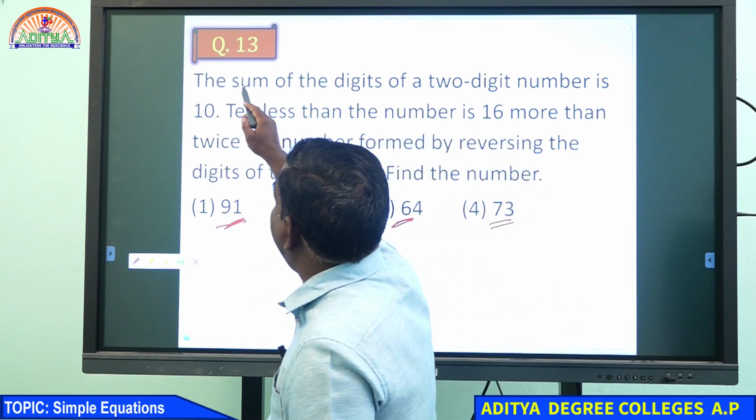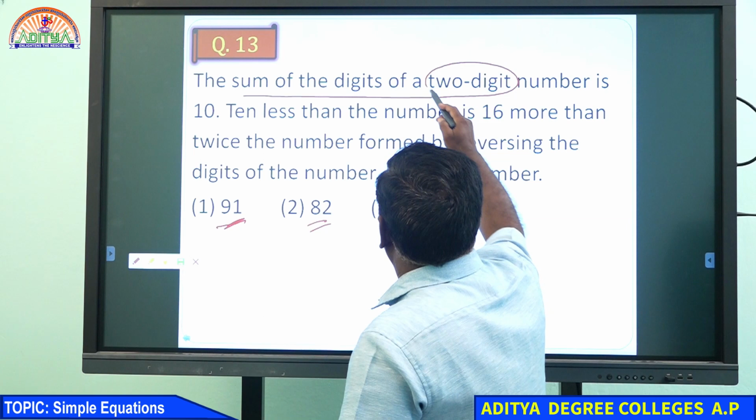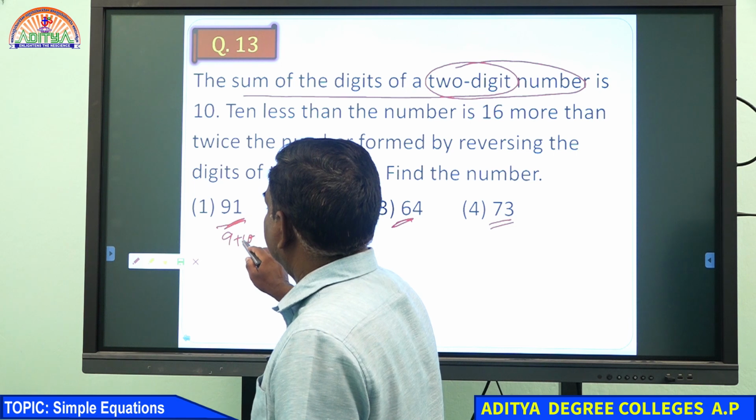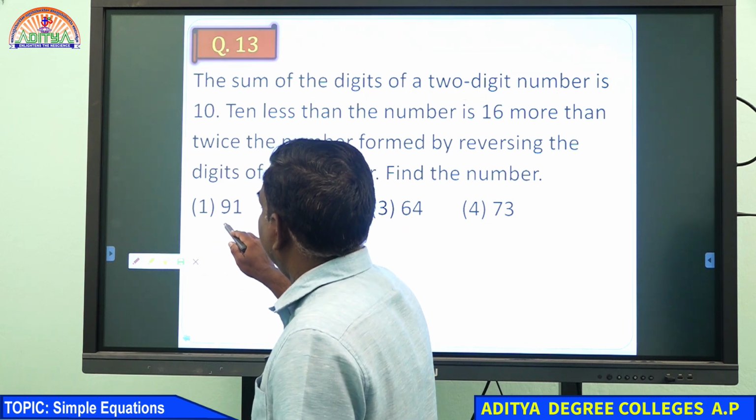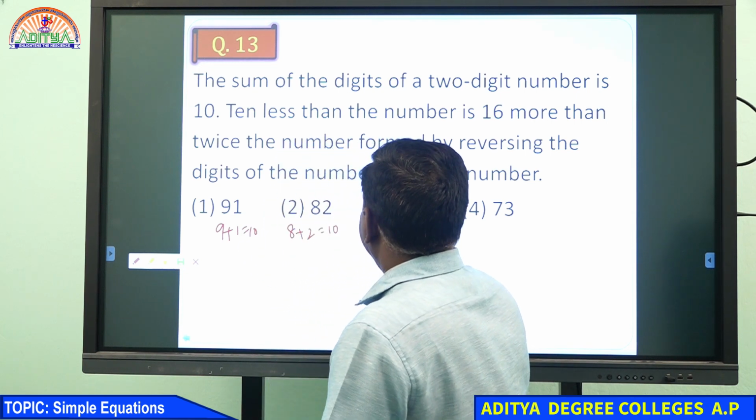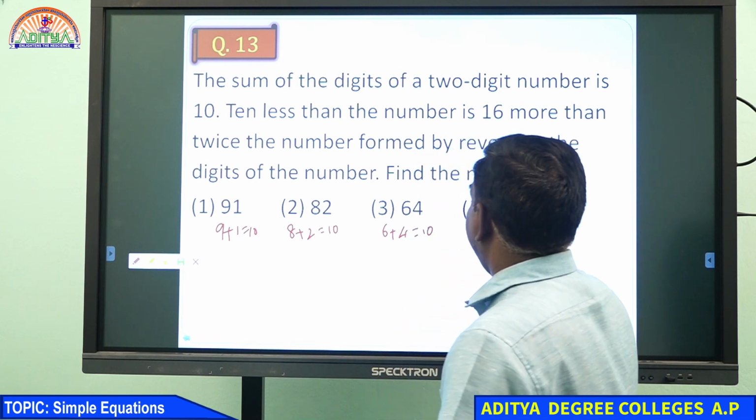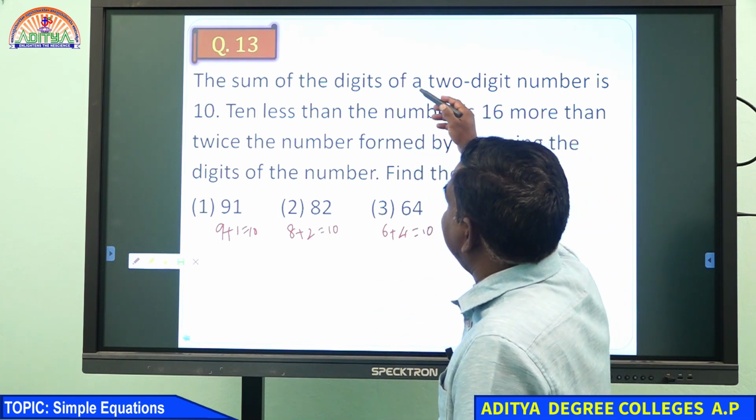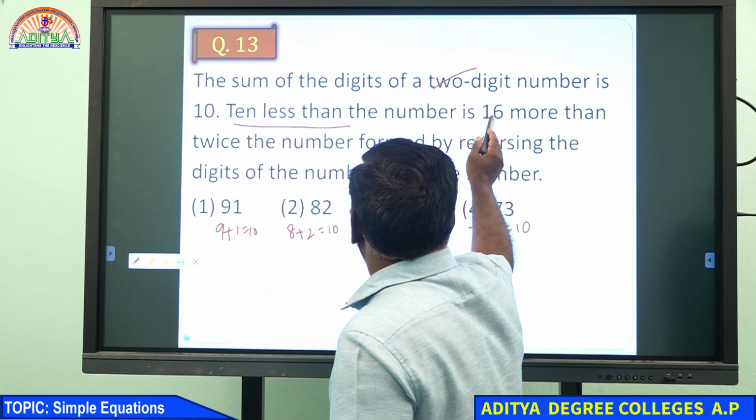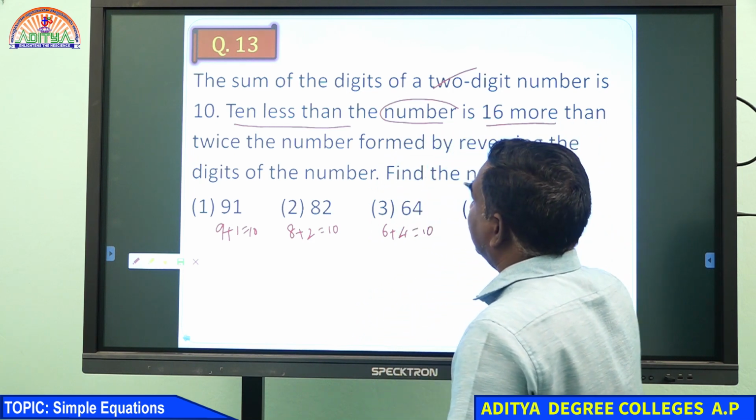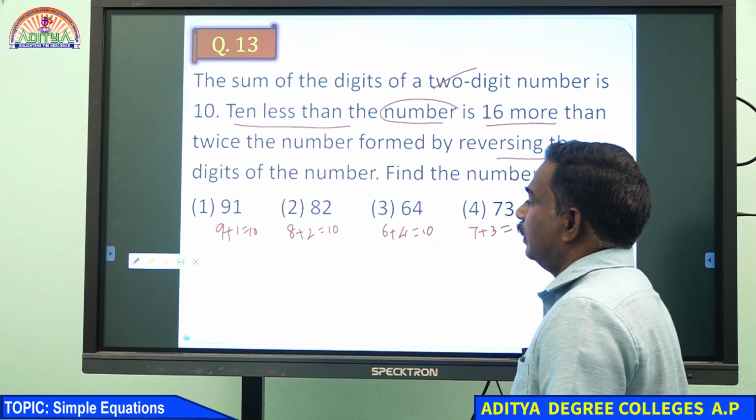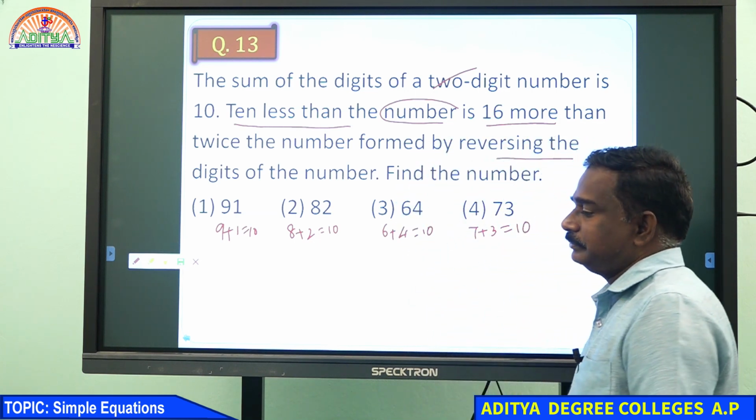What is the first condition? Sum of the digits of a 2-digit number is 10. So 9 plus 1 is 10, 8 plus 2 is 10, 6 plus 4 is 10, 7 plus 3 is 10. So the first condition is satisfied by every option. What is the second condition? 10 less than the number is 16 more than twice the number formed by reversing the digits.